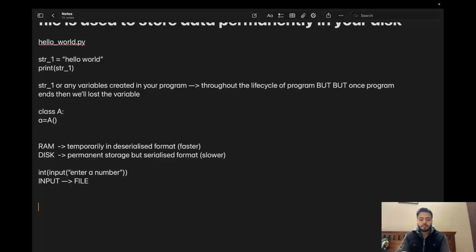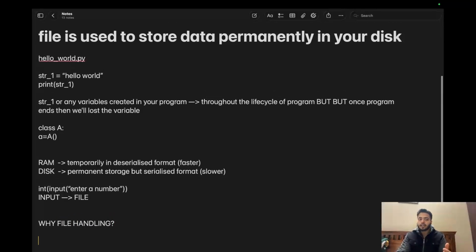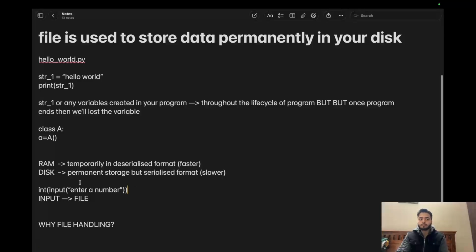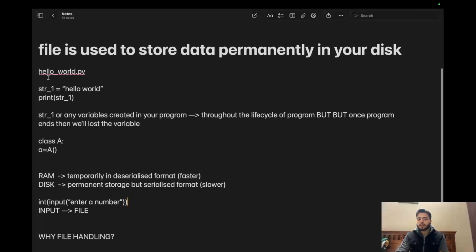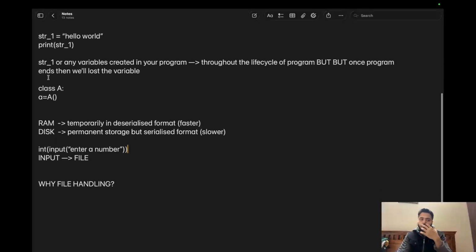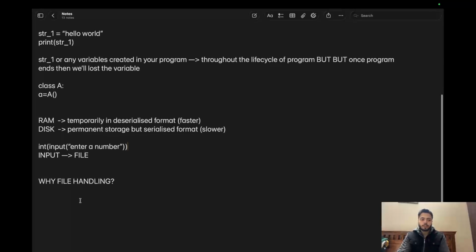Now another question comes, right? Why file handling? Another important question. Why file handling? Why do I even need files? What is the problem with input? What is the problem if I don't store my variables, objects, or any output of my program? Okay, so why file handling, or use cases of file handling?